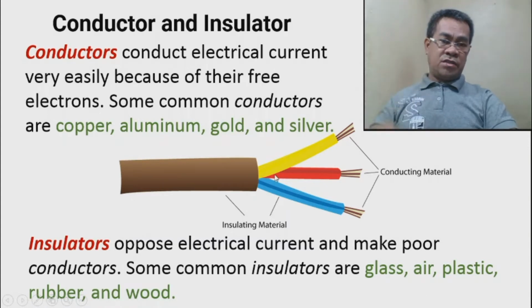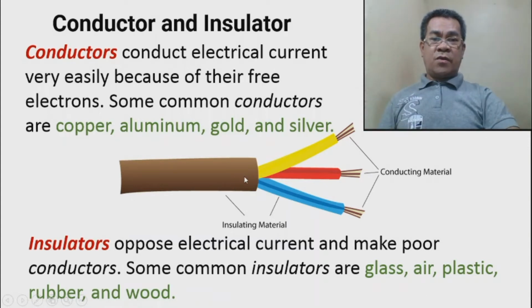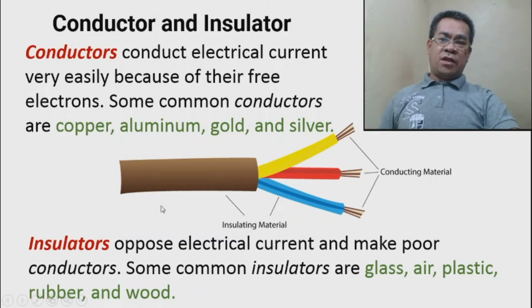In the case of the electric wire, usually the insulator is made of rubber or plastic. So wood is an insulator. Therefore, if we use wood, the current cannot flow, or it will flow with a very, very slow motion of electrons.